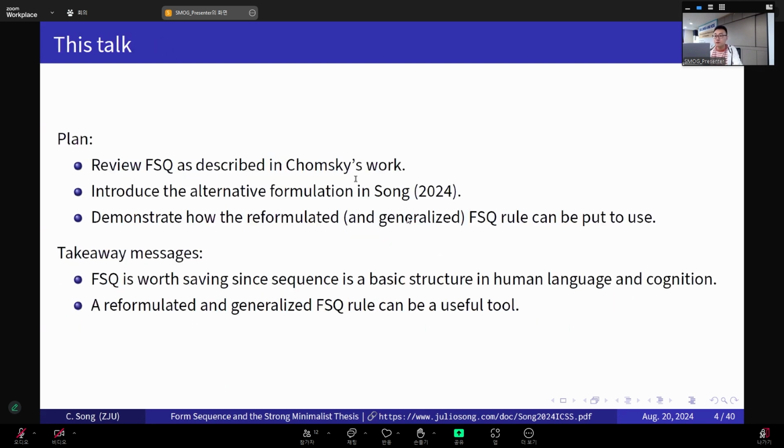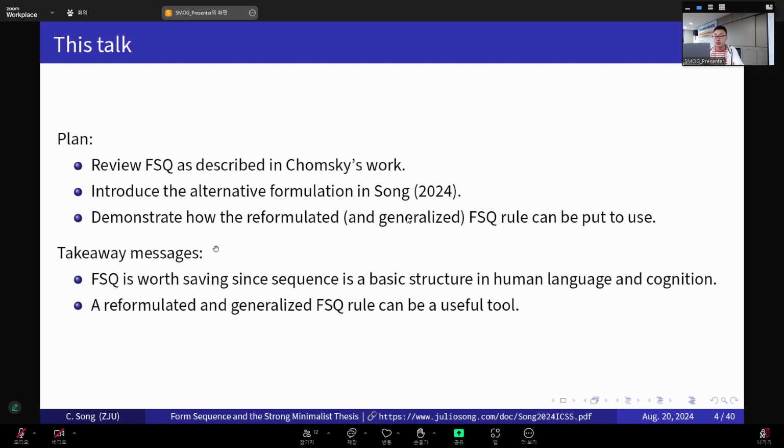More specifically, I plan to do three things in this talk. First, I will quickly review the form sequence, or FSQ rule, as described in Chomsky's original work. Then I want to introduce my own alternative formulation in this recent paper of mine. And lastly, I would like to demonstrate how the reformulated and generalized form sequence rule can be put to use by concrete linguistic examples. I wish to deliver two takeaway messages.